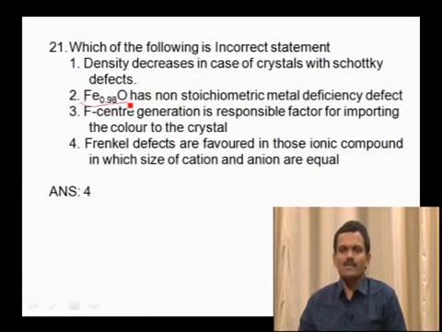And come to the third one, F centers, which are nothing but electrons occupying the anionic vacancies. These electrons can undergo excitation and de-excitation. As a result, they can impart color to the given crystal. So this statement is also correct.